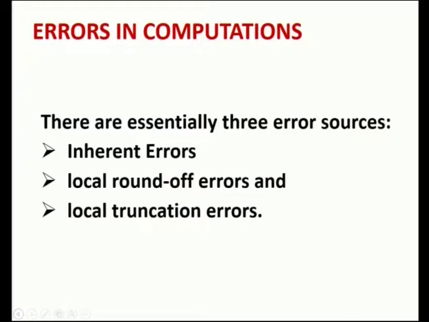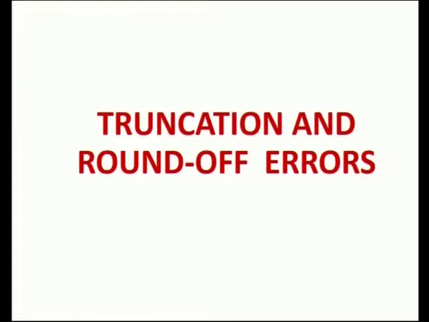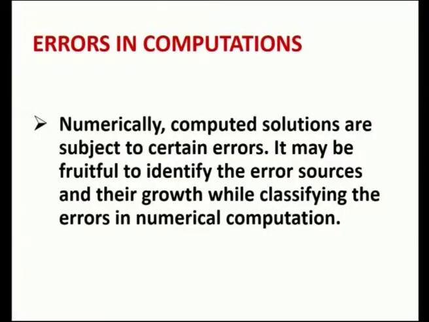So we are going to talk about various types of errors. There are actually 3 essential error sources. The truncation and round off errors are the most common errors in computation. Numerically computed solutions are subjected to certain errors. So it may be fruitful to identify the error sources, that is, whether it is due to data or due to the methods used, and their growth.